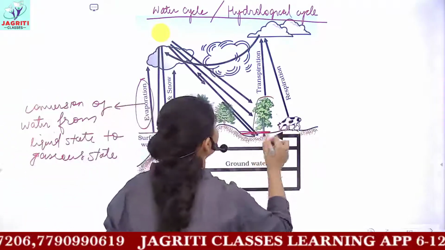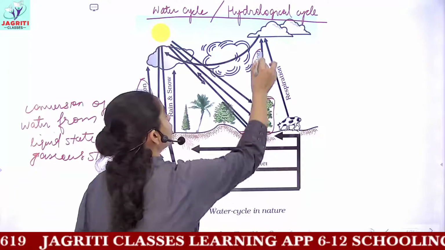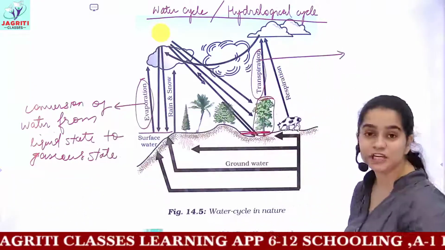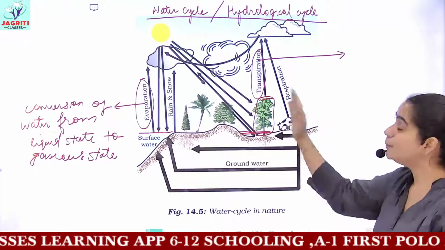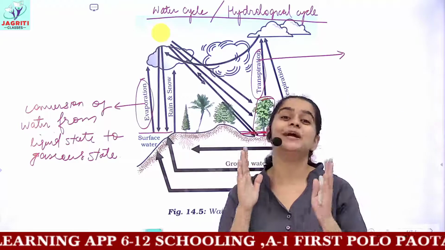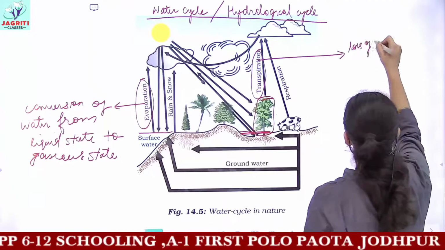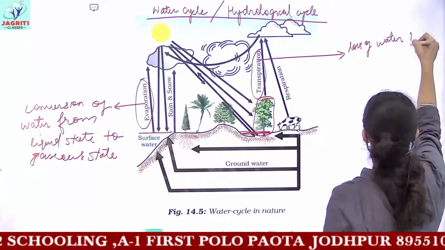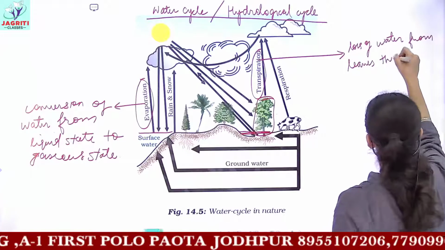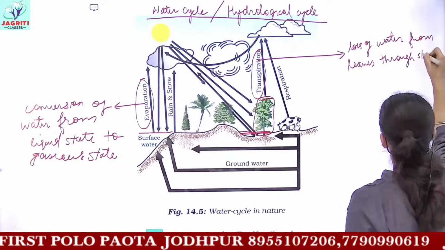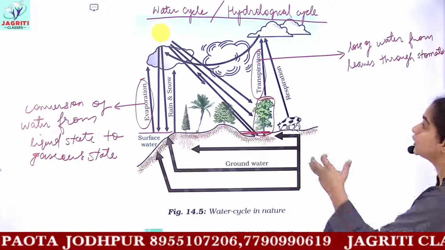the others are the plants. The plants undergo the process of transpiration. What do you understand by the process of transpiration? Transpiration is the loss of excess water from the leaves of the plant through its stomata. So transpiration is loss of water from the leaves through stomata. And this water which is lost through stomata is also in the form of water vapors.